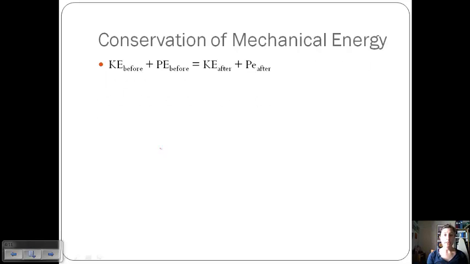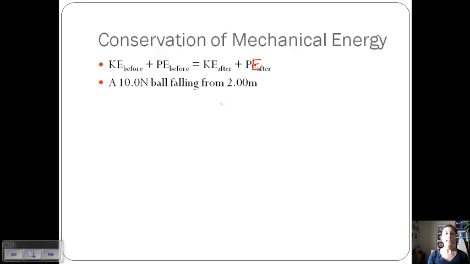So we can also have conservation of purely mechanical energy, the two forms being potential and kinetic. And so if we have conservation of mechanical energy, this says, very similar to how we conserve momentum, that the kinetic energy before a collision plus the potential energy before some sort of collision or action is equal to the sum of the potential and kinetic energy after the collision or action or whatever it is. And I can see that this E should be capital. Okay, so very similar to conservation of momentum.